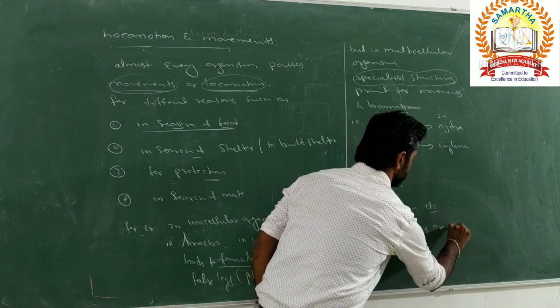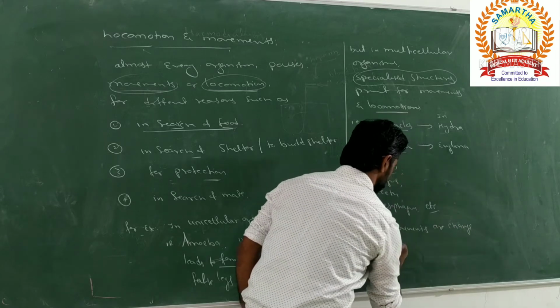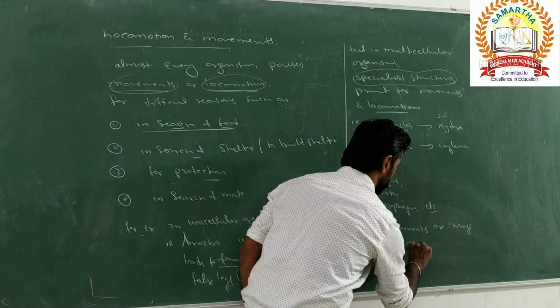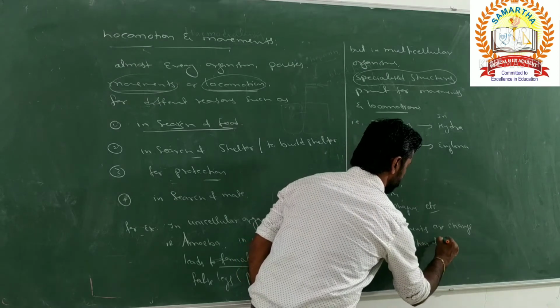are the change in direction of body parts.